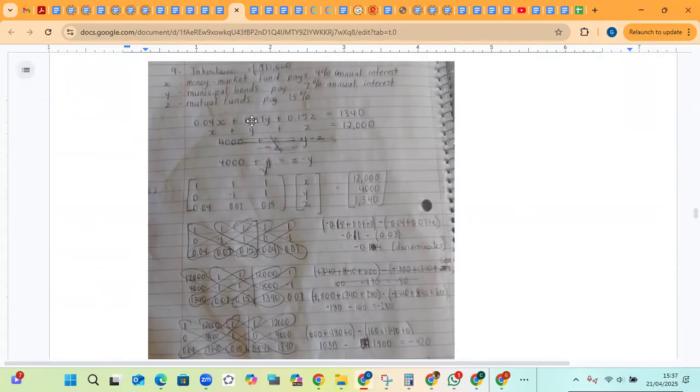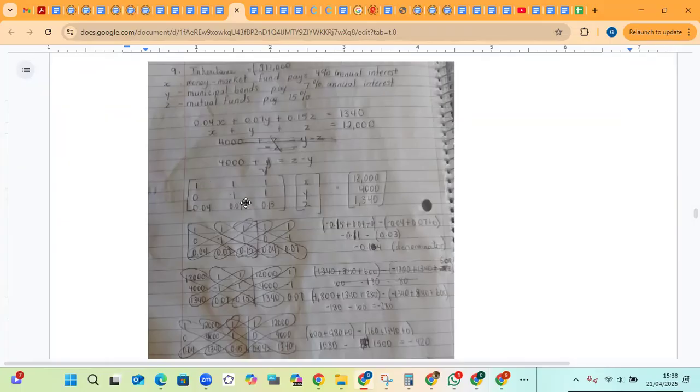The interest earned was 1340, and 400 plus y will give us z. Then you arrange them so that all the x's are aligned, the y's are aligned, the z's are aligned. And as you can see, the only difference there is the 1340, based on the interest rates.